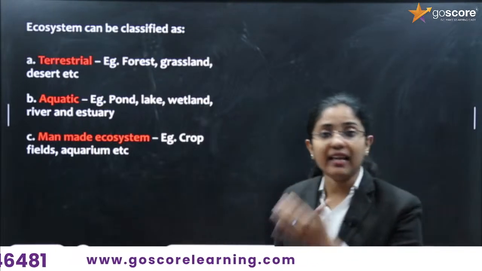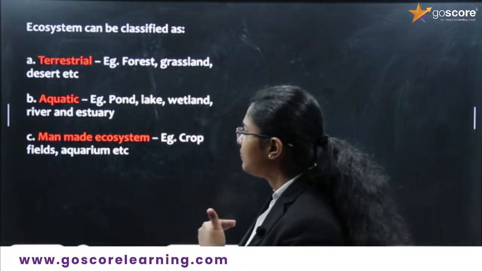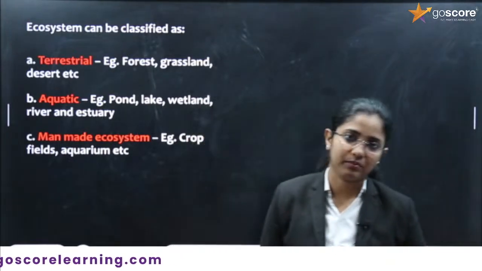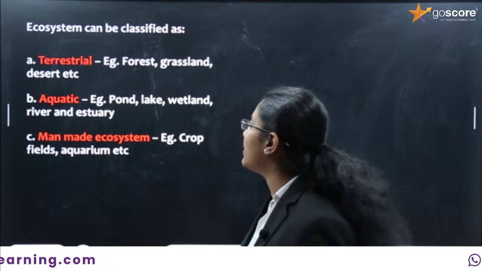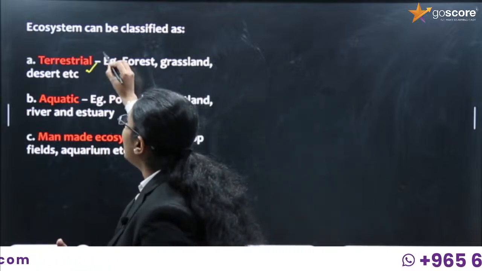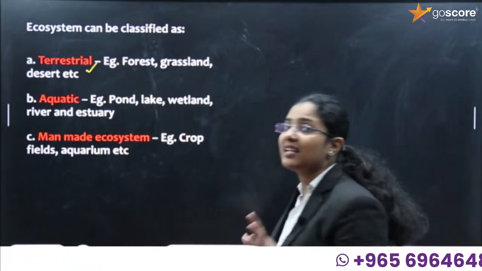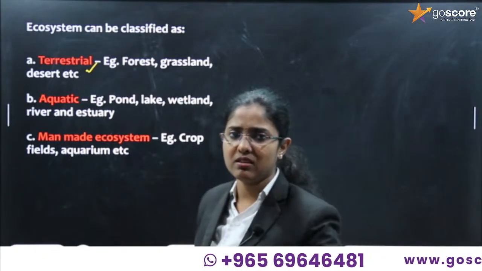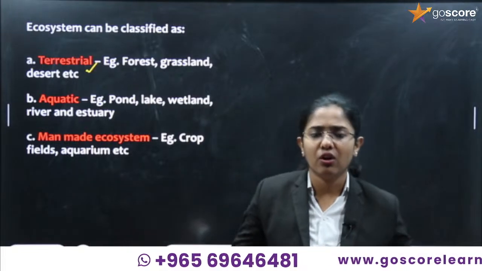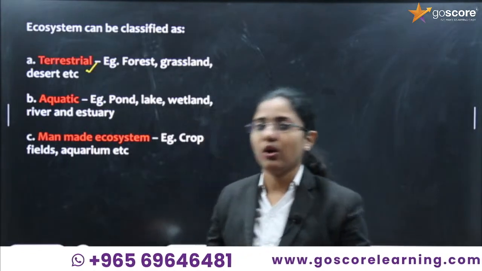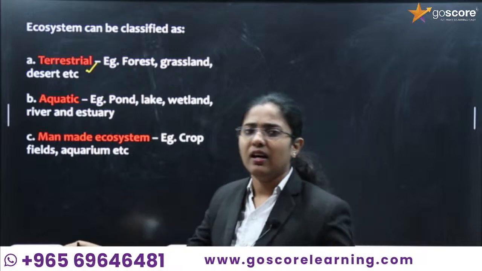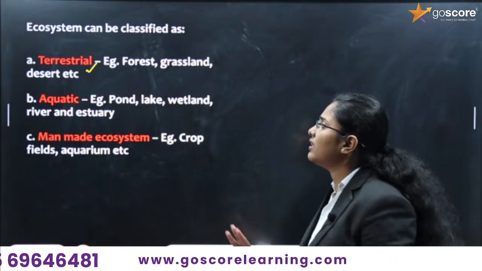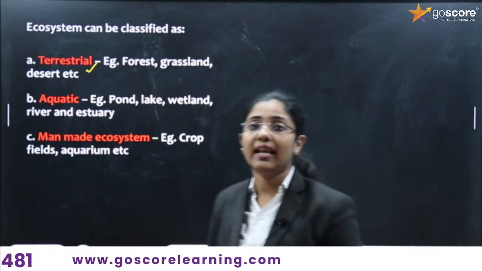So what next? What are the different classifications of ecosystem? Here we can see three different classifications. Ecosystem can be classified as terrestrial ecosystem. Terrestrial ecosystem means the ecosystem within the soil or within the land area, where water is not the main medium.